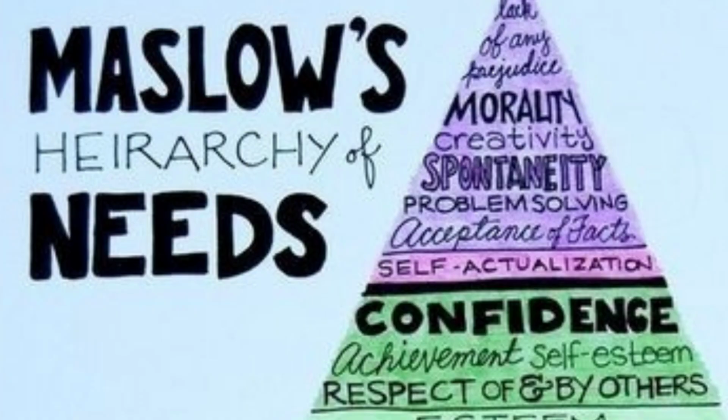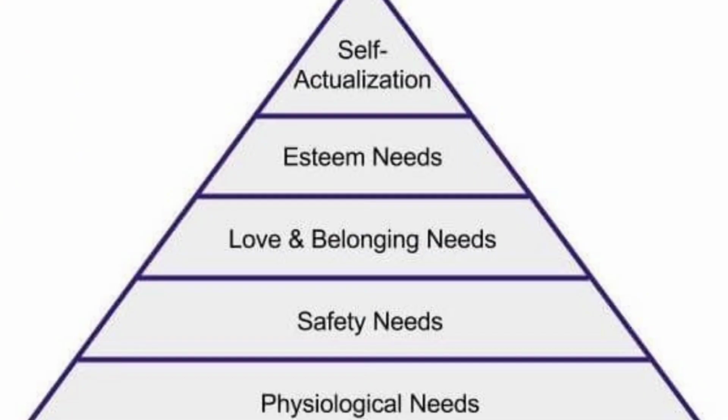Now for that, we are going to go for Maslow's hierarchy of needs. So basically Maslow's hierarchy of needs has 5 different factors. So first of all, we will talk about the physiological need.